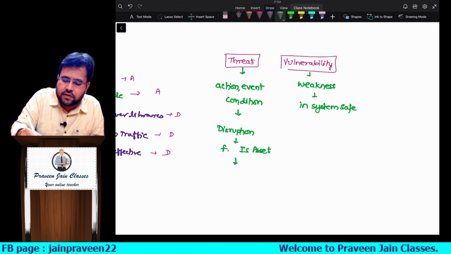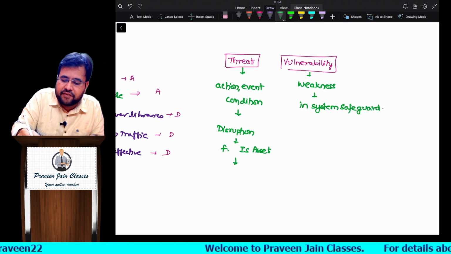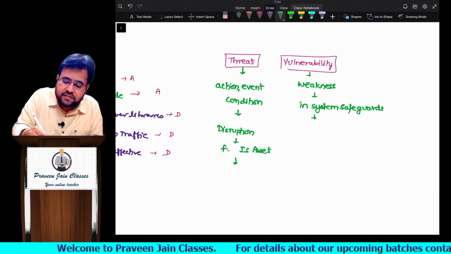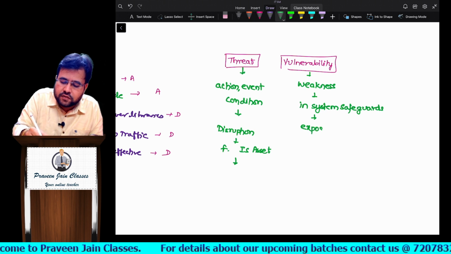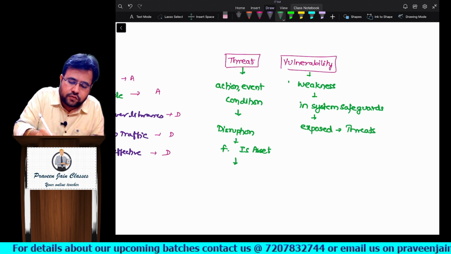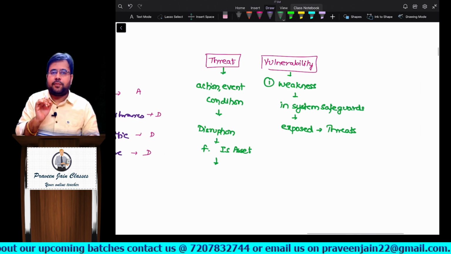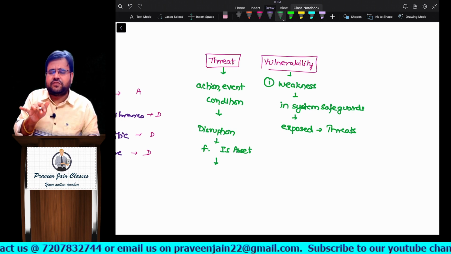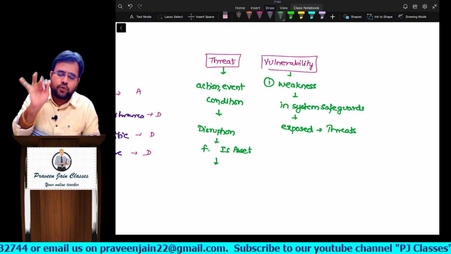System safeguards. So vulnerability is nothing but a weakness. Weakness where? In system safeguards. By this, what will happen, sir? System gets exposed to threat. So this is one definition which you have to write for vulnerability. What is vulnerability? Vulnerability refers to weakness in the system safeguards which exposes the system to threat.